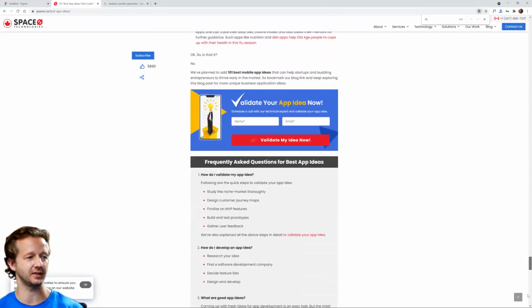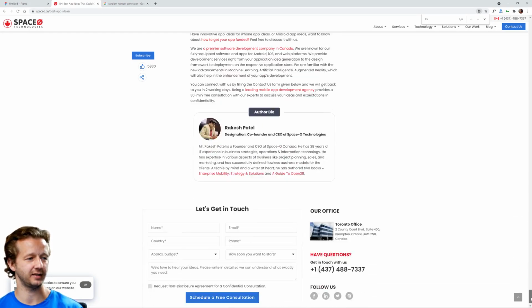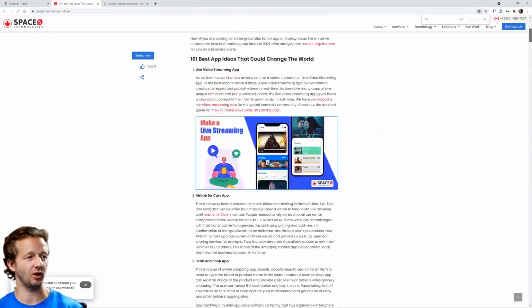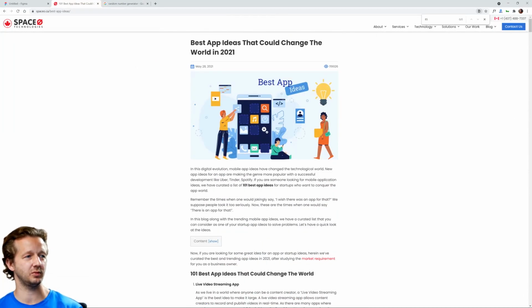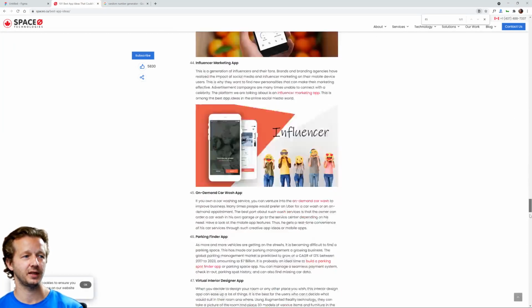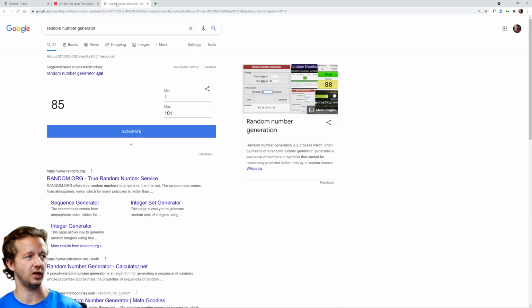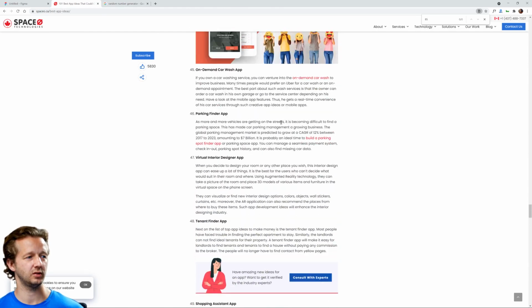Oh, that's why, because it's not in actual text here. 61. Wait, what is happening? What is happening here? Well, it looks like it doesn't actually go up to 101 unless there's multiple pages. All right, I think it goes up to 60. I mean, of course it had to do this. Let's see here. 61. Let's do between 1 and 61. 42. All right. 42.